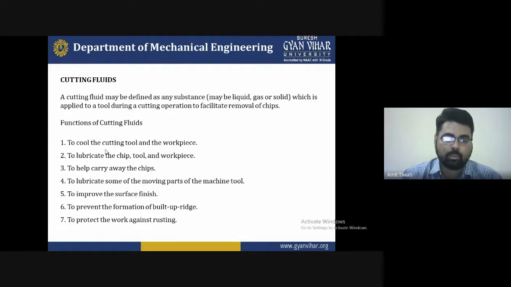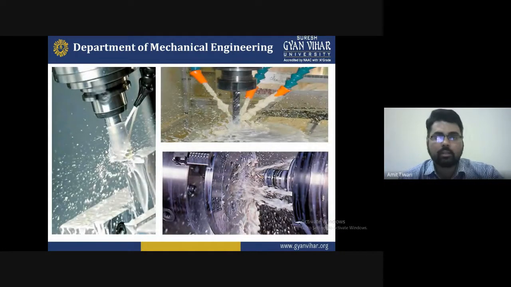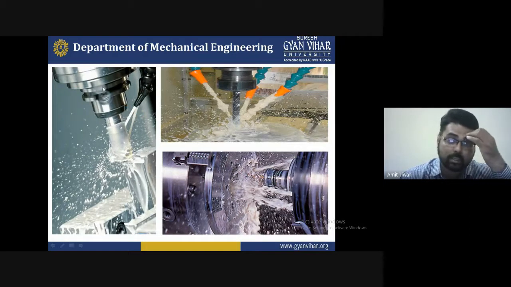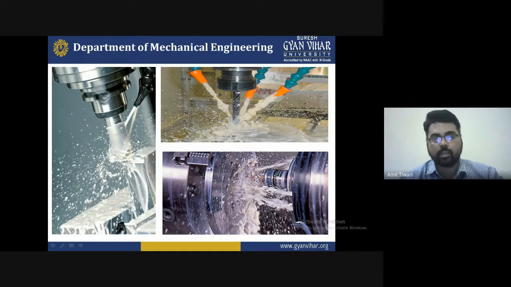It is just an example of all the other functions of a cutting fluid, which are required for maintaining the tool life, or to maintain the cutting tool as well as the workpiece. As you see in this diagram, this is the first diagram. These are the tool, held by the chuck. These are the lubricant. As you see, lubricant is used as cutting fluid for the tool and the workpiece also, to maintain the temperature and to continuously remove the material.